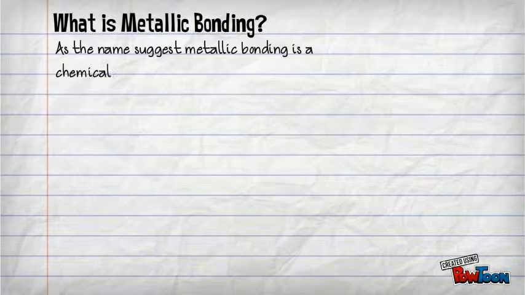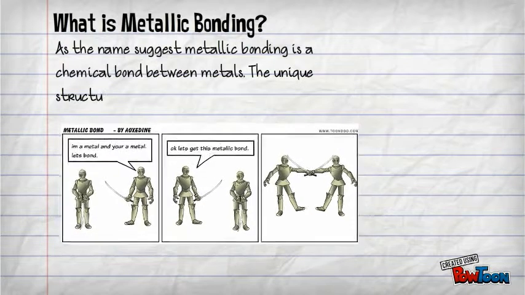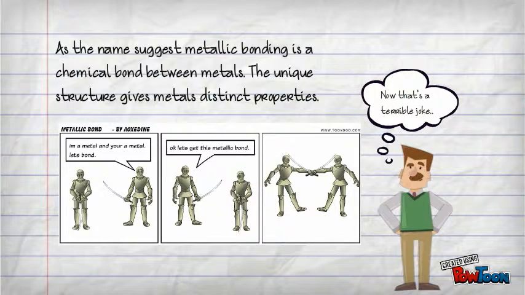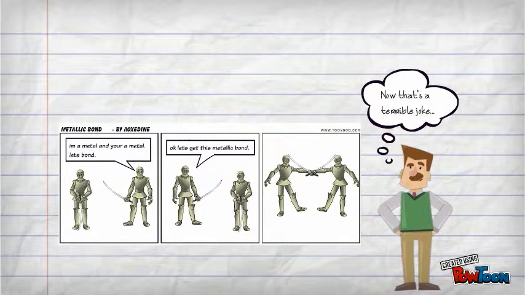Metallic Bonding by Christine, Jackie, Jasmine, and Miriam. Exactly what is metallic bonding? As the name suggests, it is a chemical bond between two metals. Metallic bonding displays unique characteristics such as conductivity, malleability, and more.